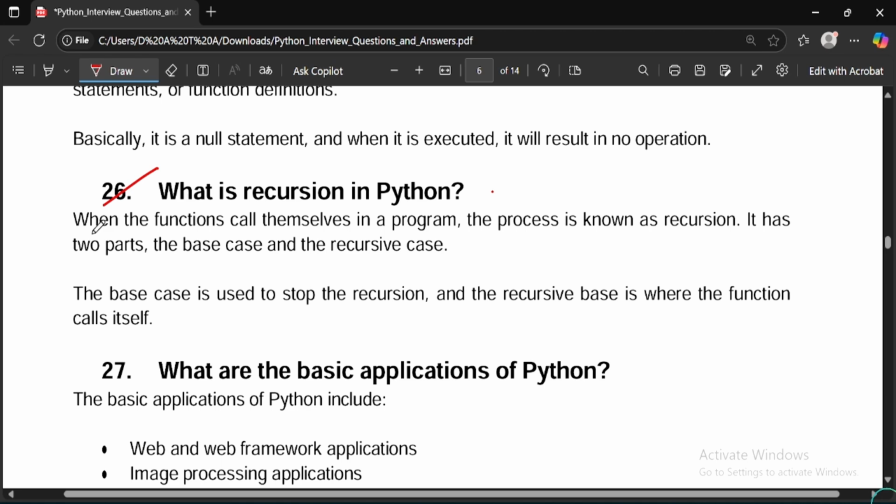It has two parts basically. The first one would be the base case and the second one would be the recursive case. You can explain both the cases. The base case is basically used to stop the recursion and the recursive case is where the function calls itself.